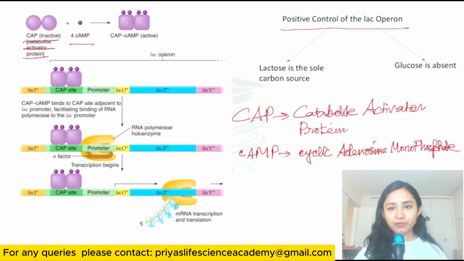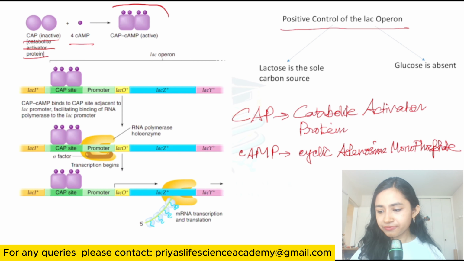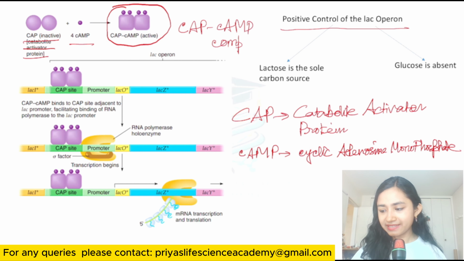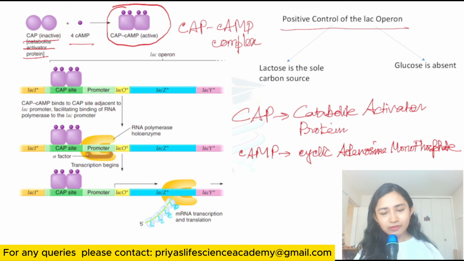Okay, so when CAP and cAMP bind together, they form an active complex which is known as the CAP-cAMP complex, and this complex is known as the positive regulator of the Lac Operon. What do they do? Where do they bind? They bind on the CAP site.